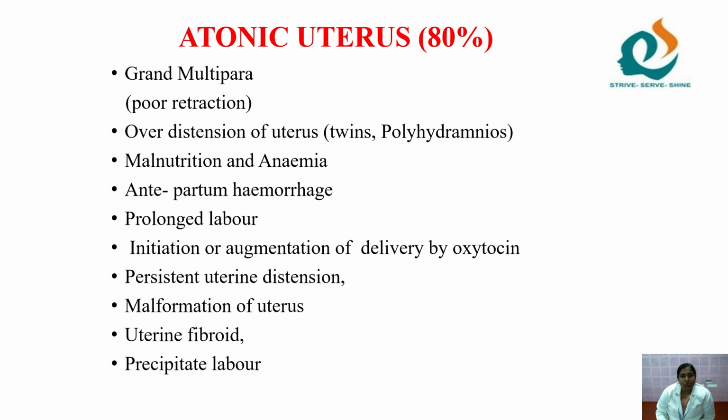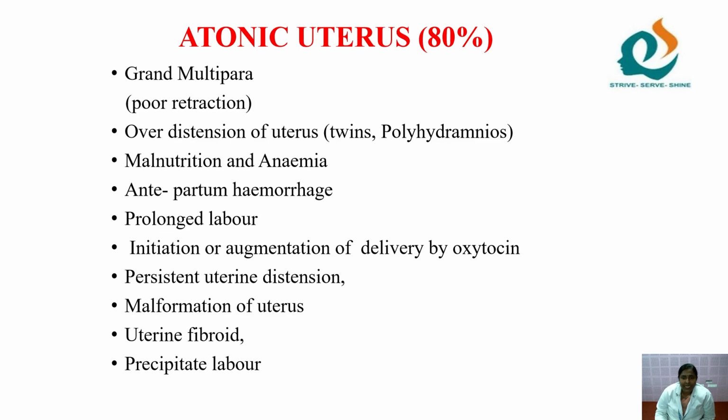And the second one is over distension of uterus. In which conditions does the uterus get over distended? In case of twins, polyhydramnios. And the next one is malnutrition and anemia. Why are malnutrition and anemia involved in PPH?